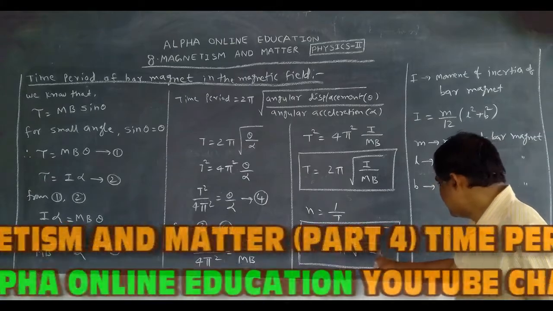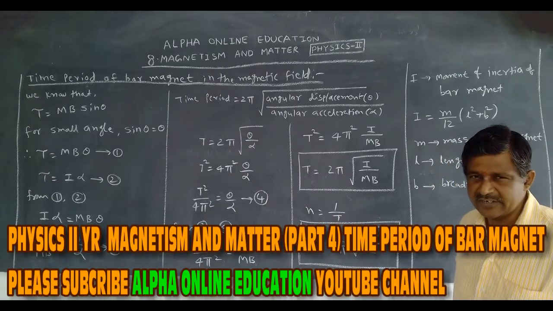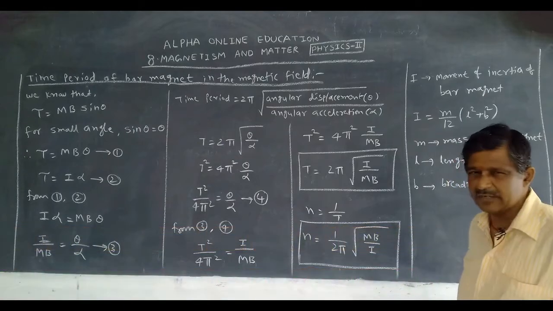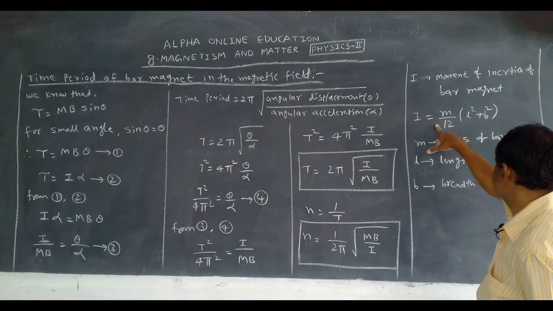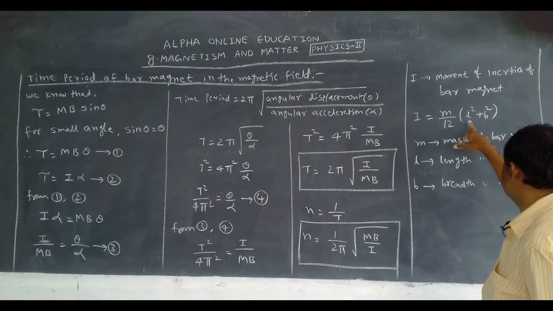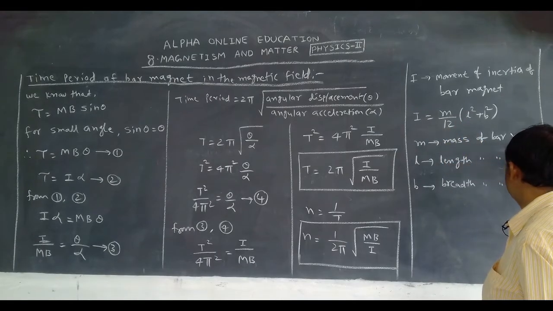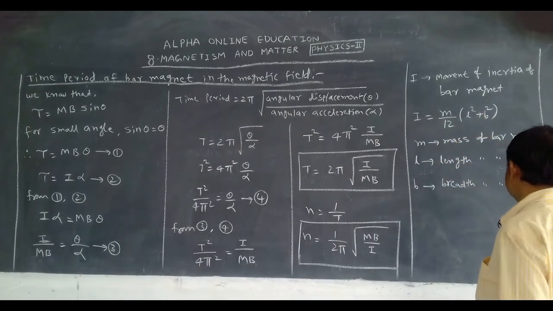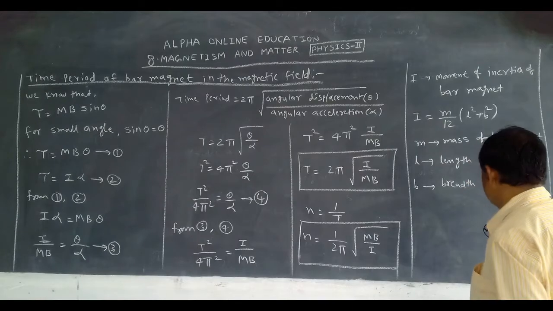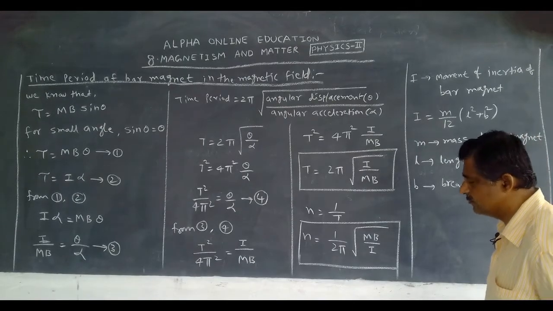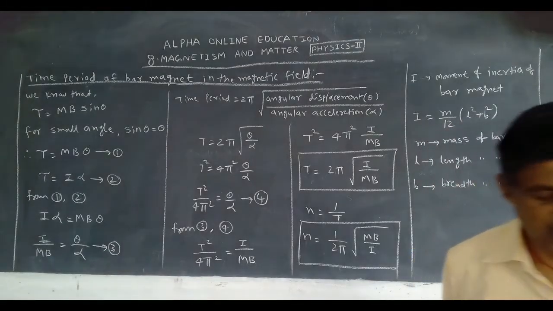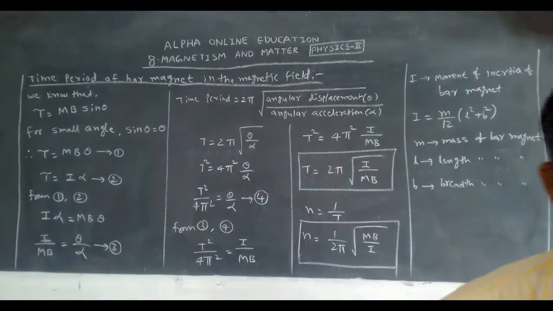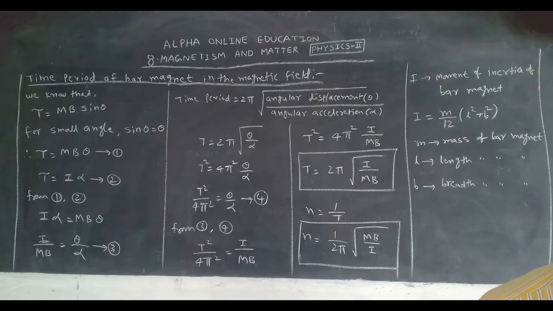What is I? I is the moment of inertia. What is the moment of inertia of a bar magnet? The moment of inertia of the bar magnet is m by 12 into L square plus B square. What is m? Mass of the bar magnet. What is L? Length of the bar magnet. What is B? Breadth of the bar magnet. This is also one of the topics in our syllabus. Maybe we can get it, otherwise we will get a problem.